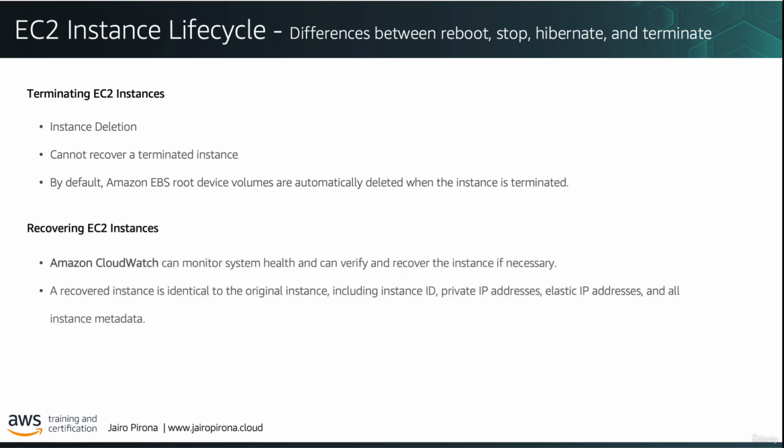Then we have EC2 Instance Recovery. Here, you can create an Amazon CloudWatch alarm that monitors an Amazon EC2 instance and automatically recovers the instance if it stops working due to an underlying hardware error or an issue that requires AWS intervention to repair. Basically, these are the system health checks. Remember, that's when AWS needs to do something to help recover your instance. If the instance is recovered, it should be identical to the original instance. So, with that, we end this important class on the life cycle of EC2 instances. Until next time.